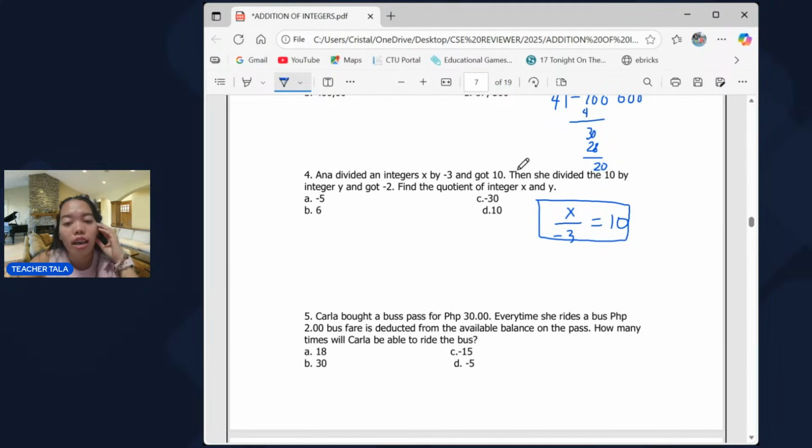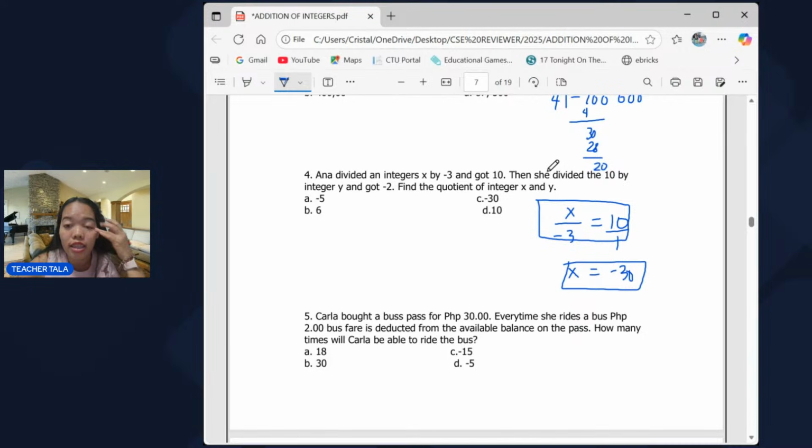So, before going to the next sentence, let us proceed to getting the value of x first. So, again, cross multiply. Negative 3 times 10, and then x times 1. So, x times 1, x is equal to negative 3 times 10, that's negative 30.